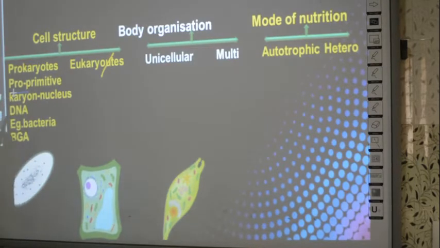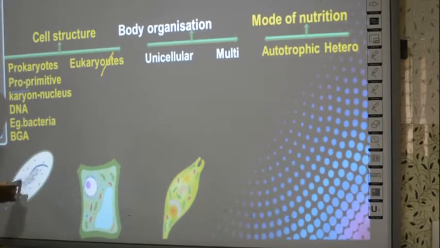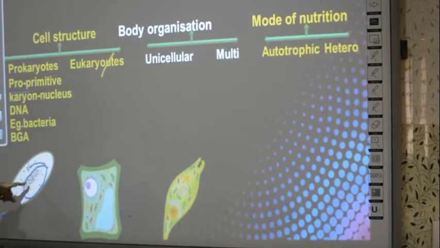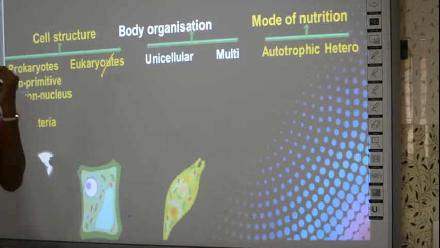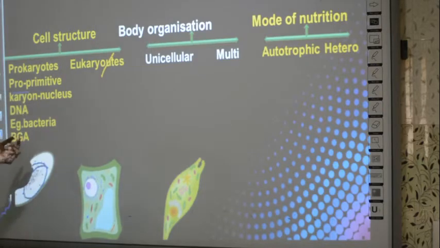See, this is the nucleus of this prokaryote. What can you say about this nucleus? You can find only DNA in the prokaryotes. There is only a simple DNA and you don't have a nuclear membrane or nucleolus. Just DNA will be present in prokaryotes. Examples: bacteria. See, this is actually a bacterium. Also BGA, which is called blue green algae, is an example of prokaryotes.